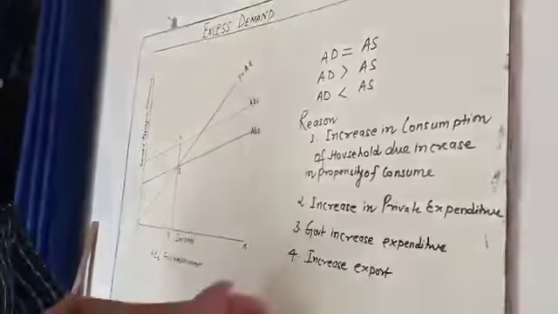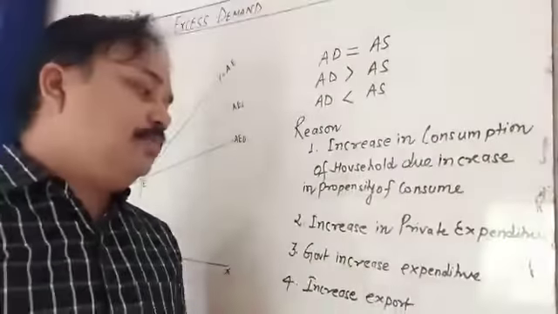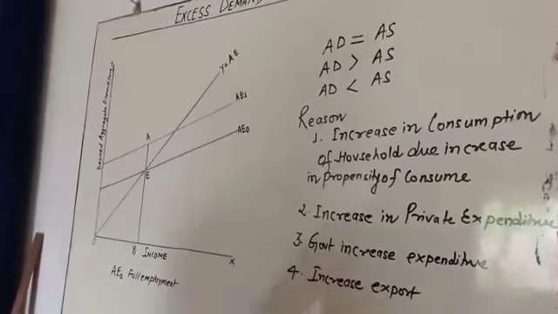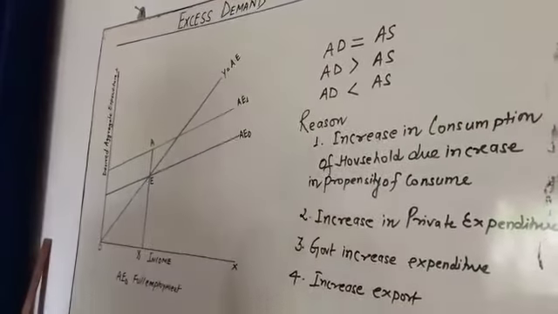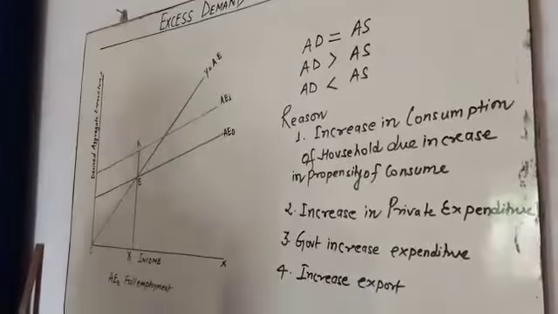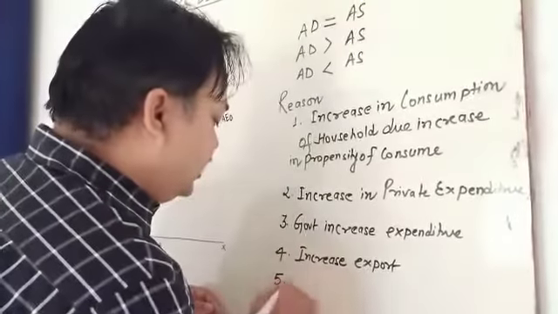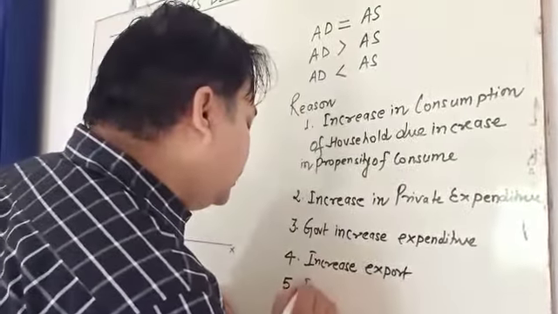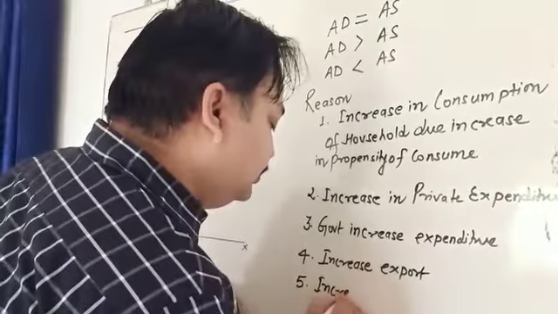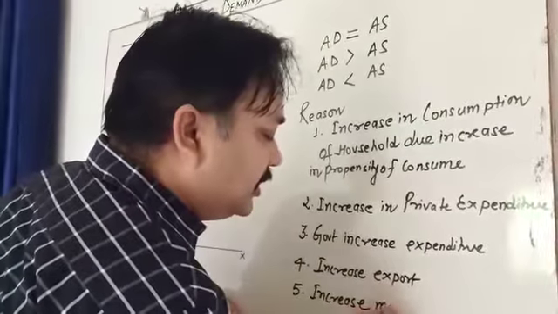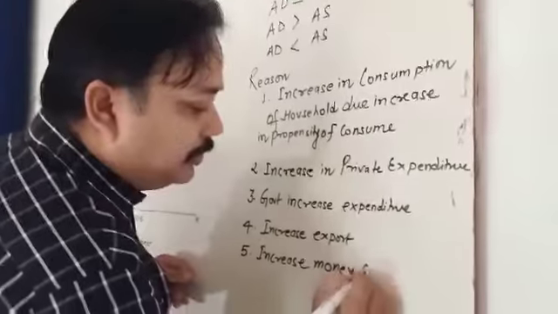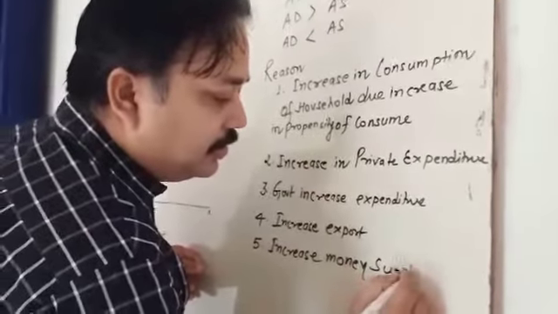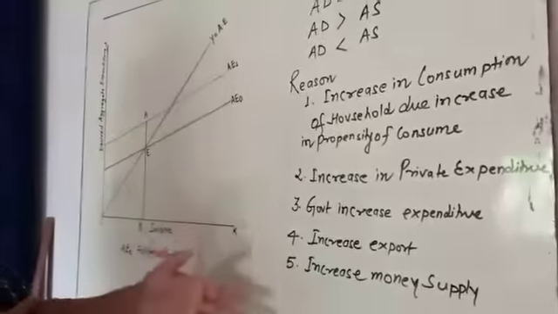Export means we are making foreign trade. The fifth reason is increase in money supply in an economy, that is the monetary policy. So, my dear student, we have studied five reasons.